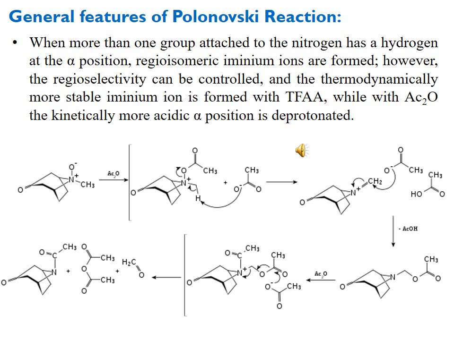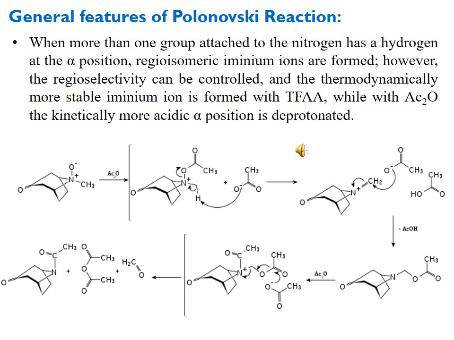Number 2, the regioselectivity can be controlled. How can it be controlled here? If we use trifluoroacetic anhydride, then we get the thermodynamically more stable iminium ion, which is most of the time an endocyclic iminium ion.